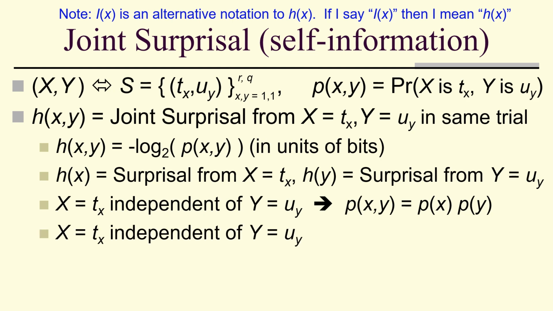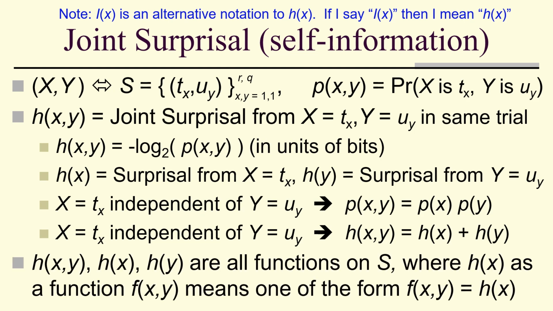And if we have independence, the self-information, surprisal, is equal to the sum of the surprisals. These are all functions on S, and even though I of x only has one variable, we can still think of it as a function of two variables. It just doesn't use the y.